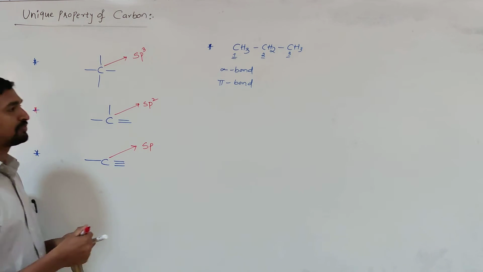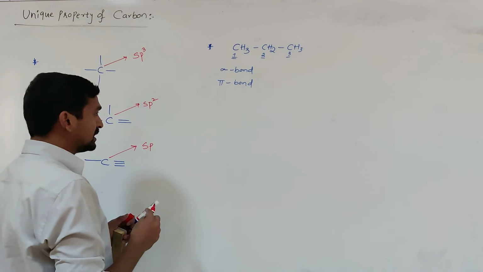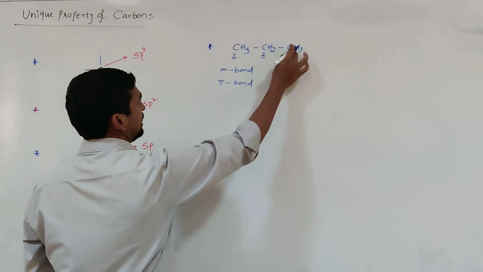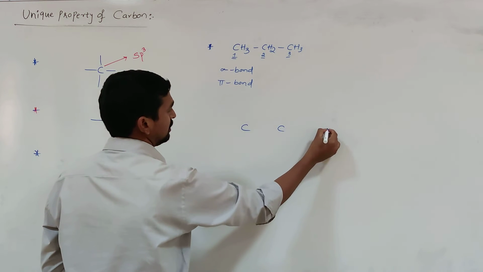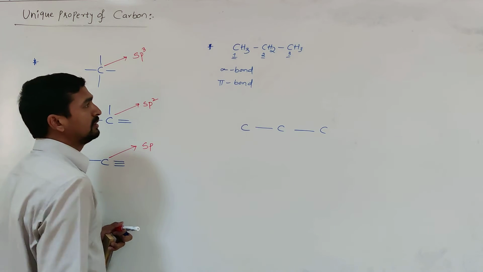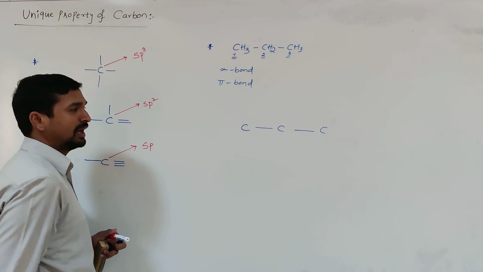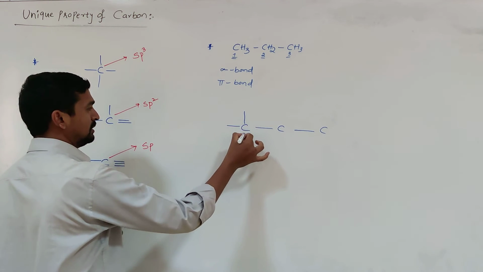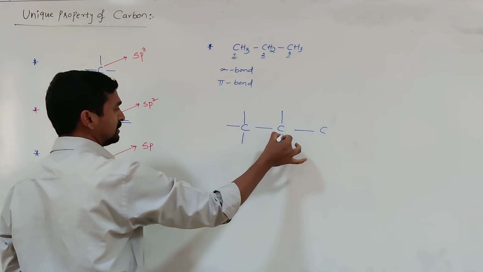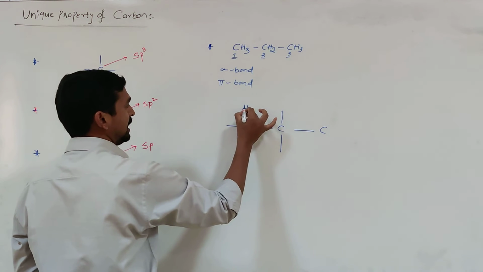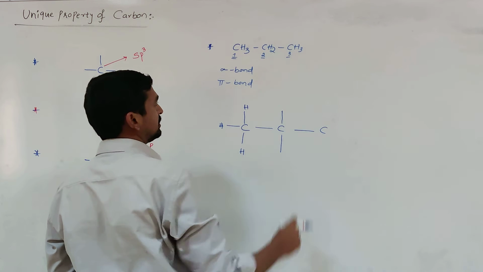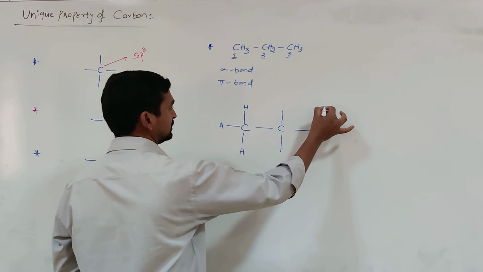Simply, first you write out the structure of the given molecule elaborately. First you write the three carbon atoms. The three carbon atoms are connected to each other by which bond? Single bond. This carbon is connected to how many hydrogens? 3 hydrogens. You write like this. Then this carbon is connected to 2 hydrogen atoms, and the last carbon is connected to 3 hydrogen atoms.